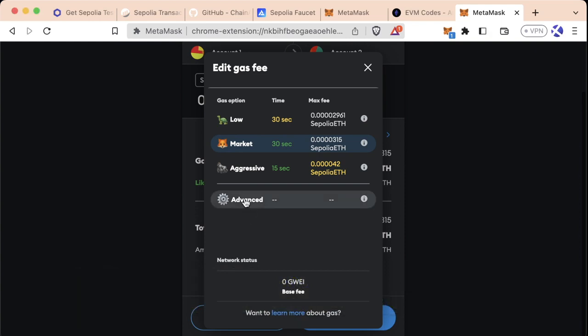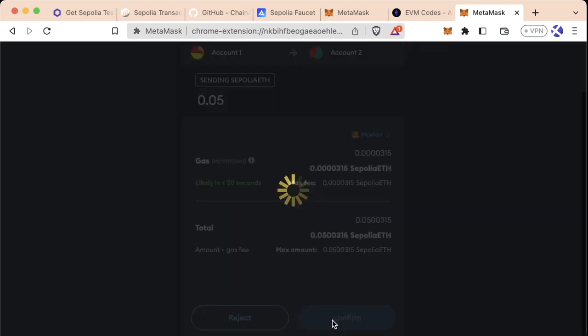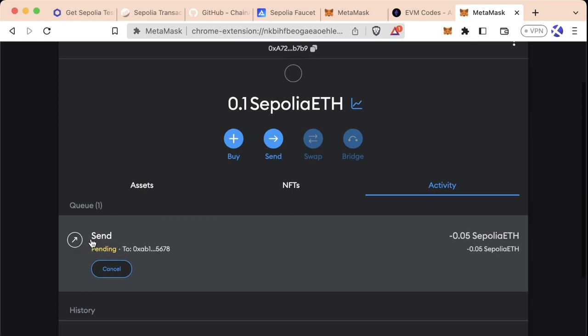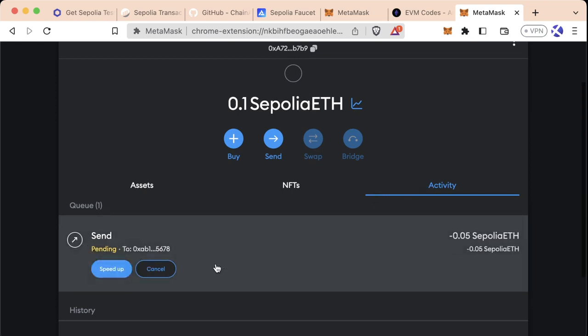If you want to specify exactly how much gas you want to spend, you can click the Advanced tab. If you select 0 gas, there's a high likelihood that your transaction will never go through. So we're just going to go with the default, which is usually a good idea. So let's go ahead and confirm. We now see a send transaction in our queue in the activity tab of our MetaMask, which shows us that we have a transaction currently sending.